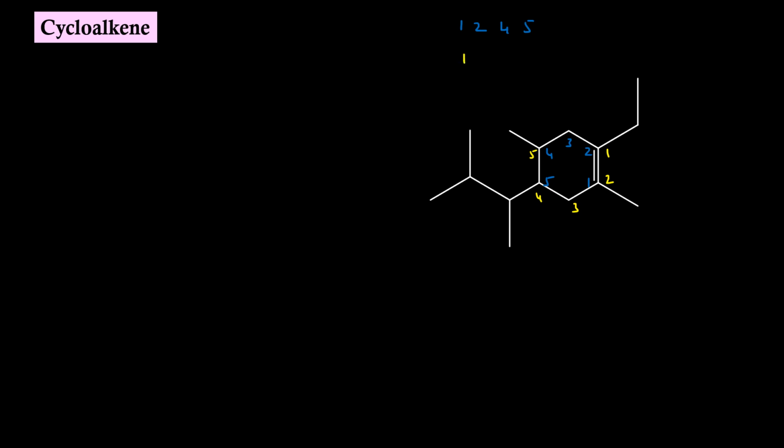My locant set will be again the same, 1, 2, 4 and 5. Since we cannot differentiate them by using the locant set, we have to go for the name of the substituent. This is 2 carbons, so ethyl. This is 1 carbon, methyl.